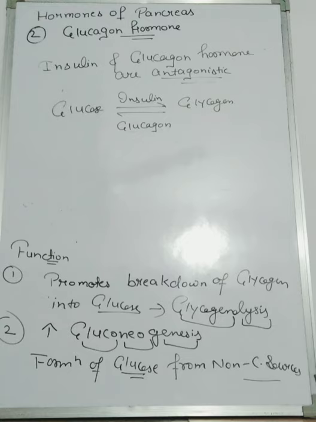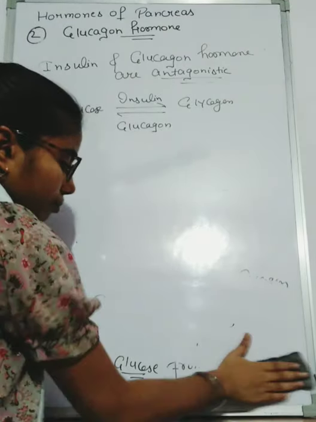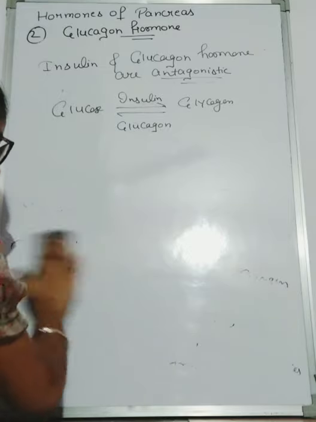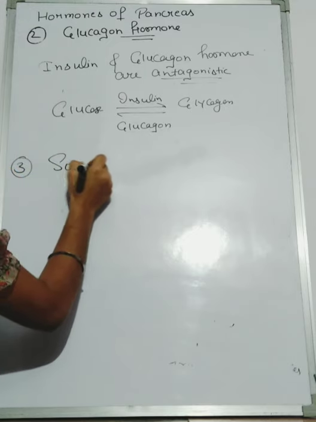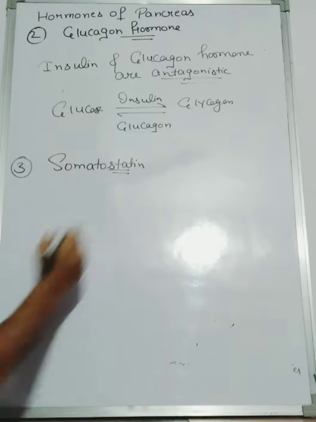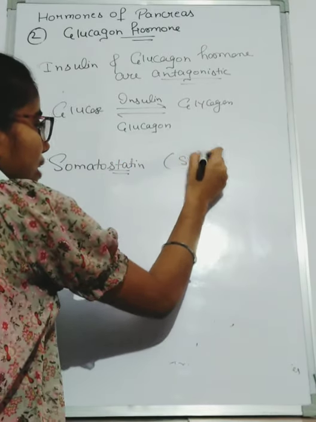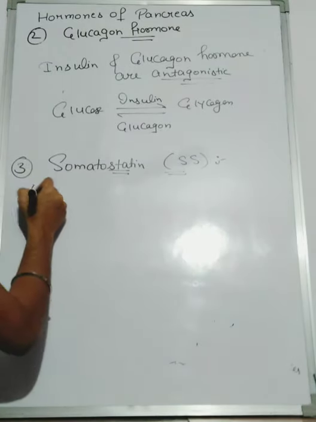Okay. Now we talk about the last hormone of the pancreas, the somatostatin hormone. Third hormone is somatostatin. We write it also as S. Somatostatin hormone is also polypeptide in nature.